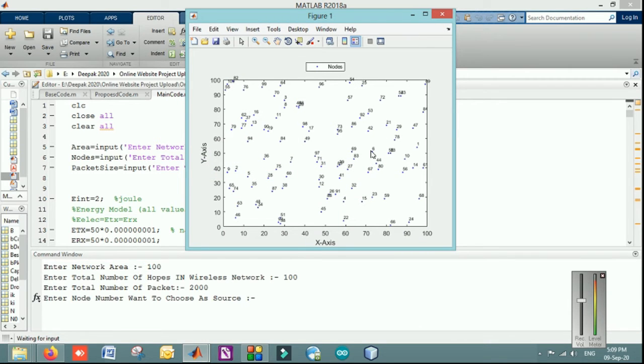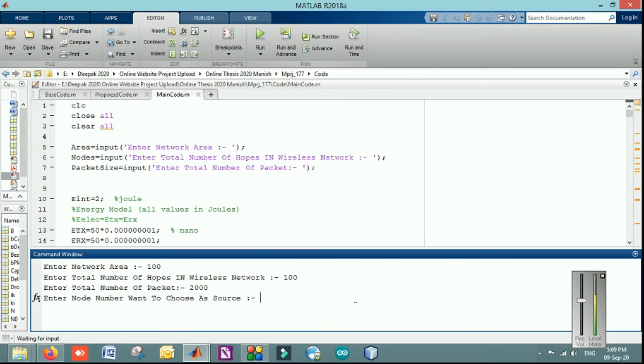You can see the network is being represented with numbers, those are the node numbers in the network. The dimension of the network is 100 by 100 kilometer square, or whatever dimension you want to represent, even in meters it can be done. For the source node, for example, I am giving node number 35 as the source, and node number 27 as the destination. So let's have 35 as source, 27 as destination.